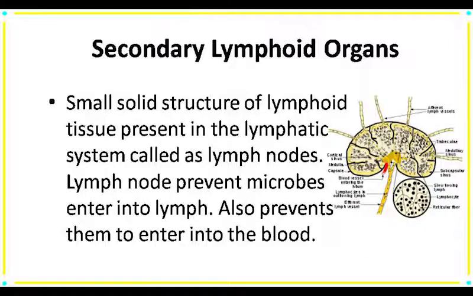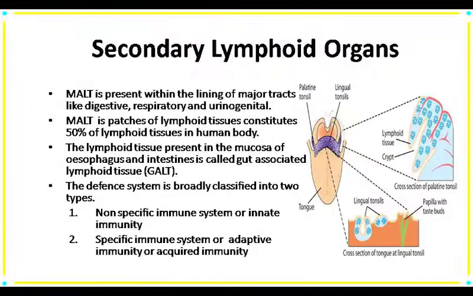Then the next one is lymph node. Small solid structures or nodules present in the lymphoid tissue are known as lymph nodes. The function of lymph node is to prevent microbes which enter into the lymph, and it also prevents the microbes from entering into the blood. Now the next one is mucosal associated lymphoid tissue, which is known as MALT.